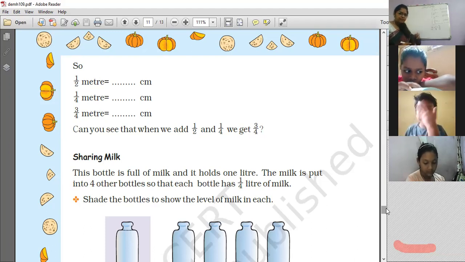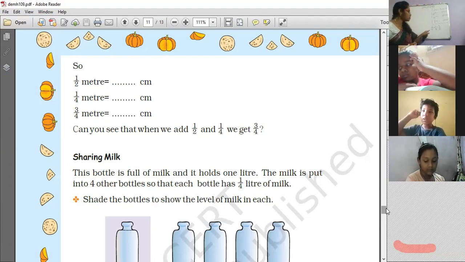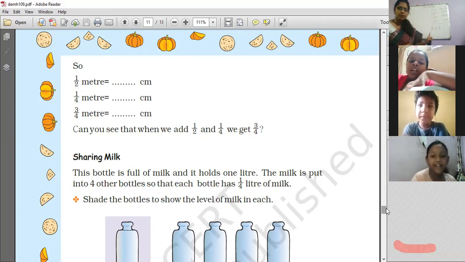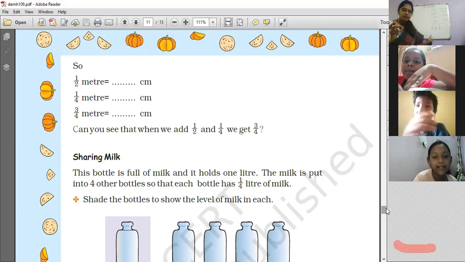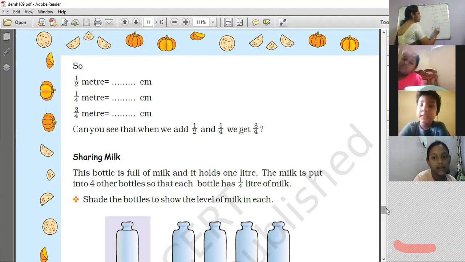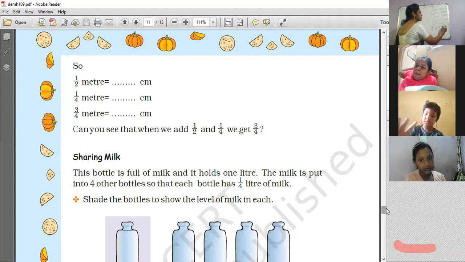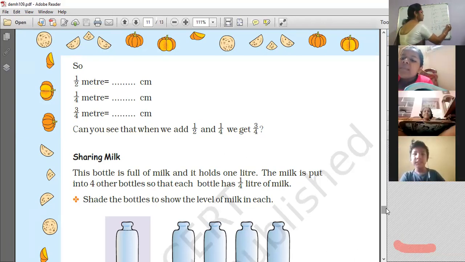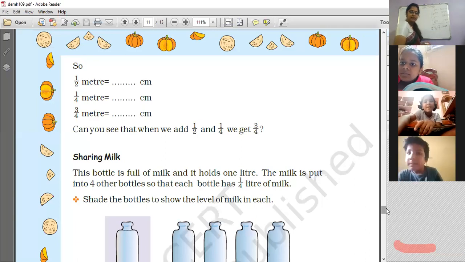Children, you don't know how to add this, right? But you know the values of this. What is half? Half is 50 centimeters. Can you see the board clearly? Very good. What is 1/4? 25 centimeters.